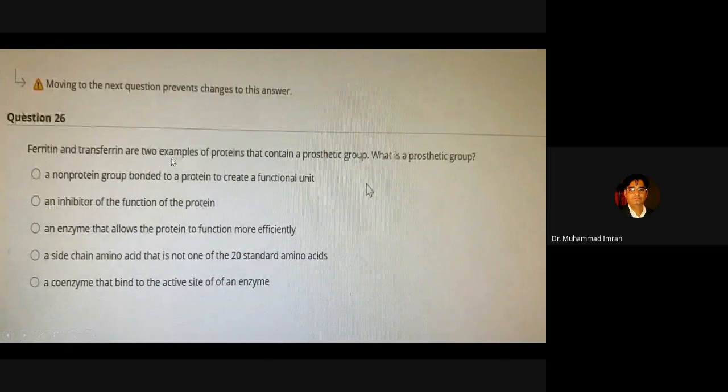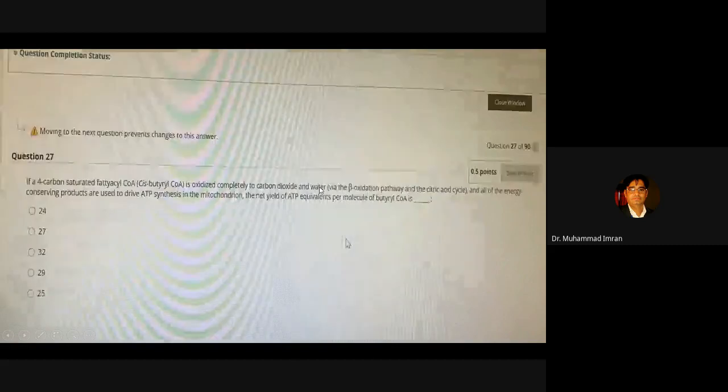Ferritin and transferrin are two examples of proteins that contain a prosthetic group. A prosthetic group means a non-protein group bonded to a protein to create a functional unit. So these two proteins always contain iron as a prosthetic group. So iron is a non-protein part, not a coenzyme. A coenzyme is a vitamin derivative, and iron is not a vitamin derivative. So you can say a non-protein group bonded to the protein to create a functional unit.